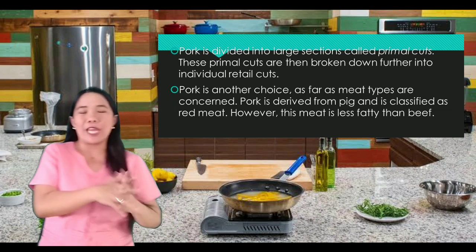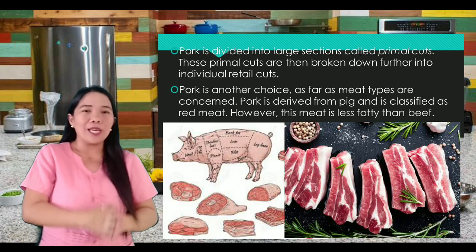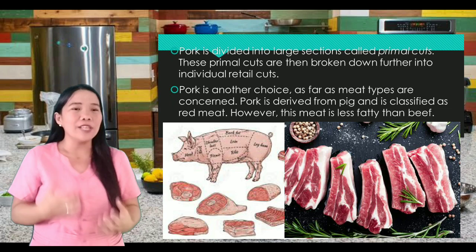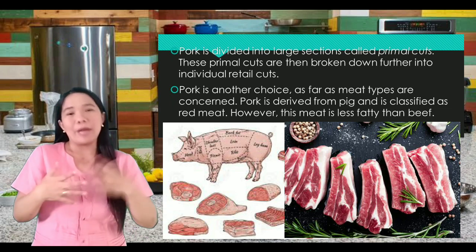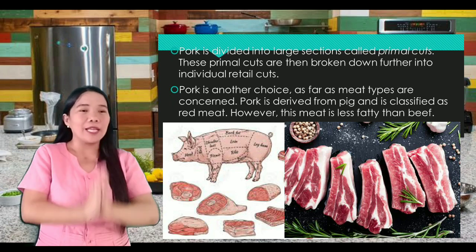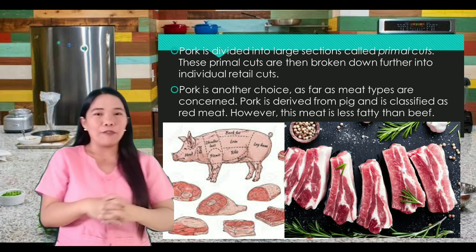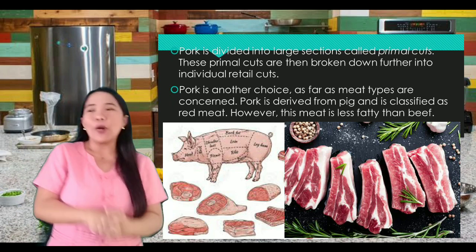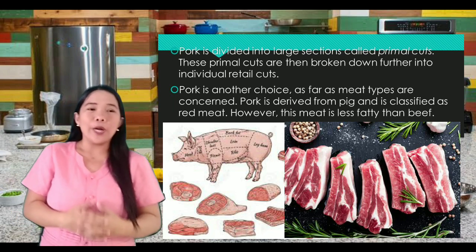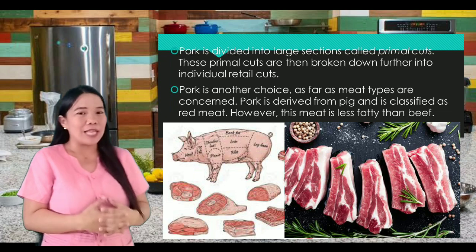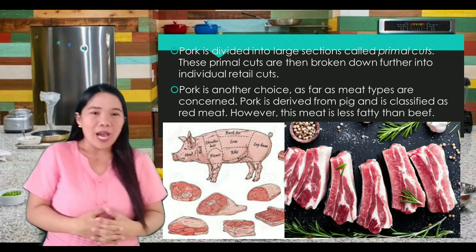So what about pork? Pork came from the pig. It is divided into large sections called primal cuts. When we buy in the market, it is really divided into different cuts. Pork is another choice as far as meat types are concerned. Pork is derived from the pig and is classified as red meat.